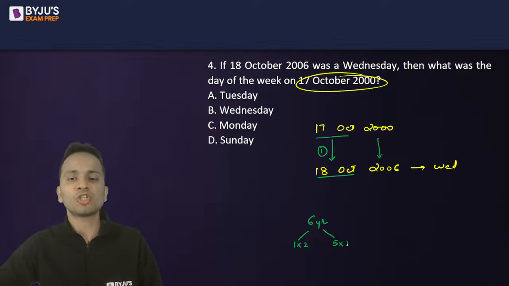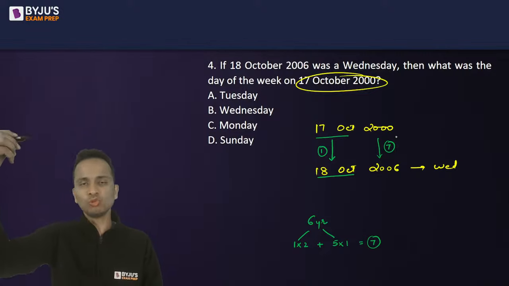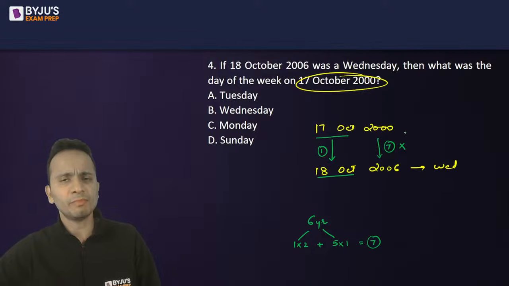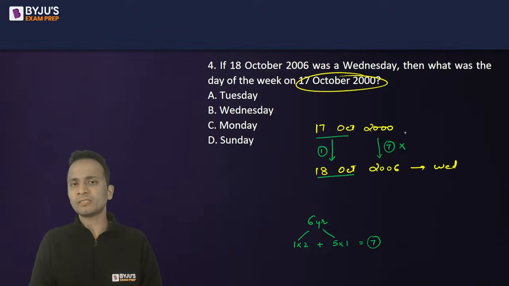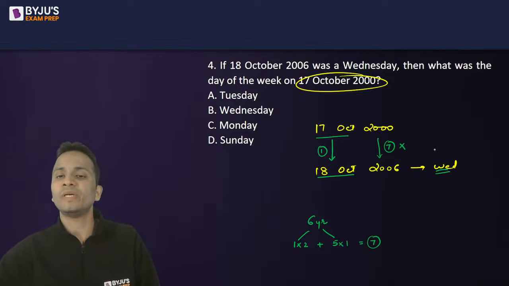Five normal years, correspondingly there is one odd day. If I'll add these two, I will get a 7. Okay, so there are 7 odd days between 2000 and 2006. So 7 can be eliminated because after every 7 days the day repeats. So effectively there is only one odd day between these two dates. Okay. Now the later date is given as Wednesday.